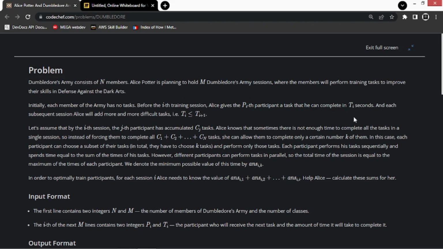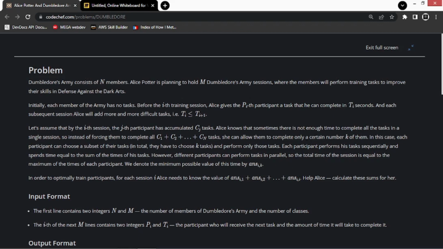So we would be given some list of participants and the list of their tasks, and in each subsequent session Alice will add more and more difficult tasks where ti is less than or equal to ti plus 1. So after every session the tasks will get harder. They'll actually be either greater than the previous task or would require the same time as the previous task. So we have to assume that in the ith session the jth participant has accumulated cj tasks.